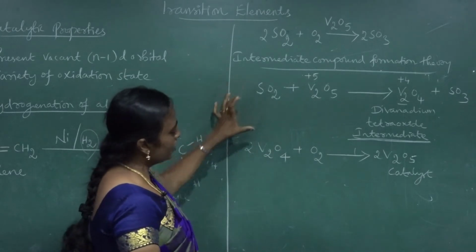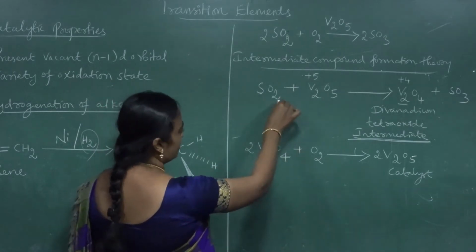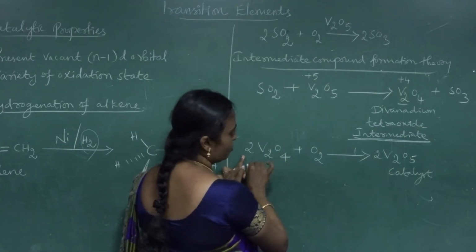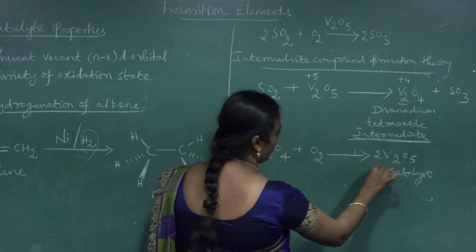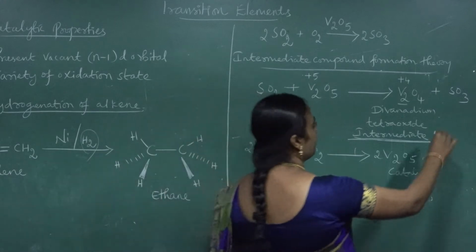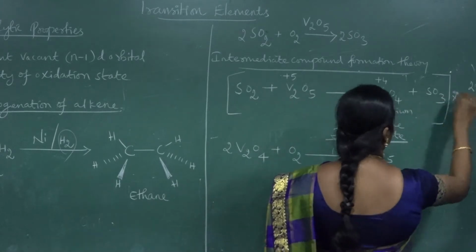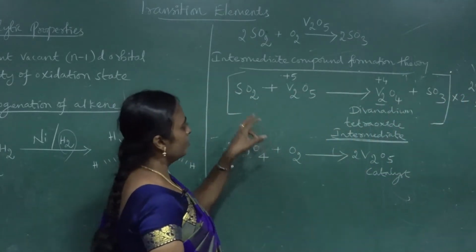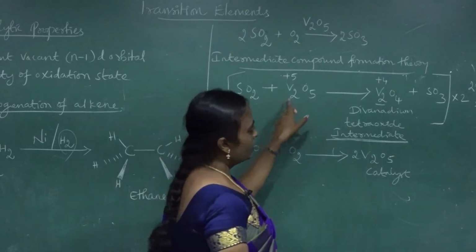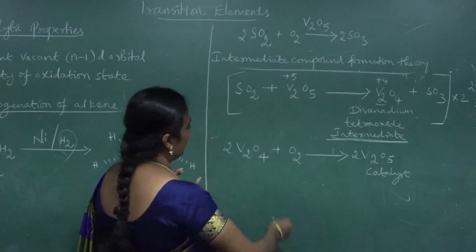Now from those two equations, how are you going to get the final step? Whenever you compare these two, here I am getting 2 molecules of divanadium tetroxide, but here only 1. Here I am getting 2 molecules of vanadium pentoxide, but here only 1. So I am going to multiply the first equation by 2. So it is understood we are taking 2 sulfur dioxide, 2 vanadium pentoxide on the reactant side and 2 V2O4, 2 SO3 in the next step.